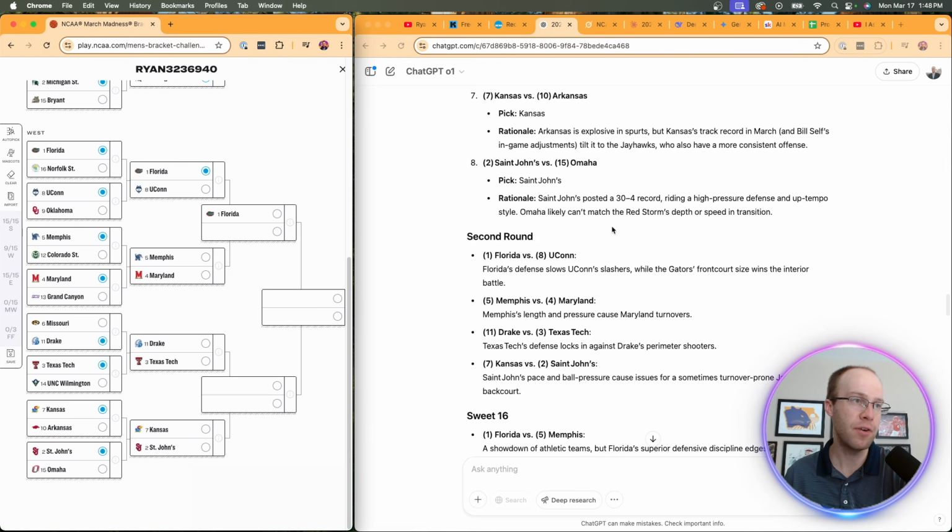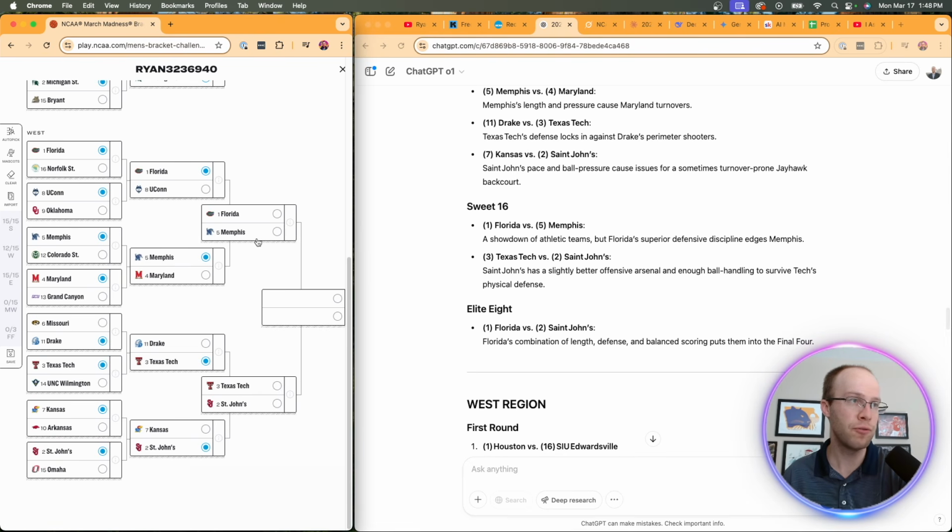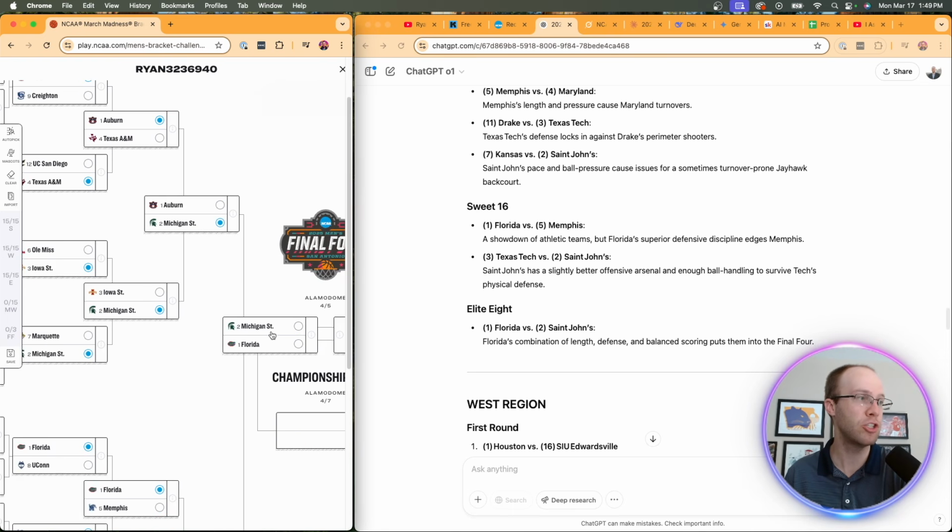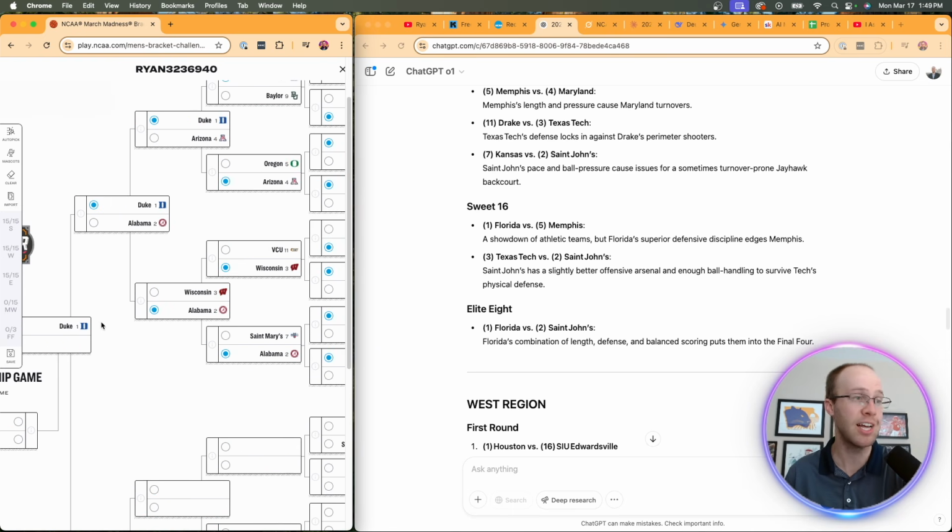Then they have Memphis over Maryland. They have Texas Tech over Drake. And then they have St. John's over Kansas. So Florida versus Memphis, they say Florida wins. Let's see here. So they have St. John's winning. And then they have Florida making the Final Four. Again, very chalky. We have a 2 seed, a 1 seed, and a 1 seed.